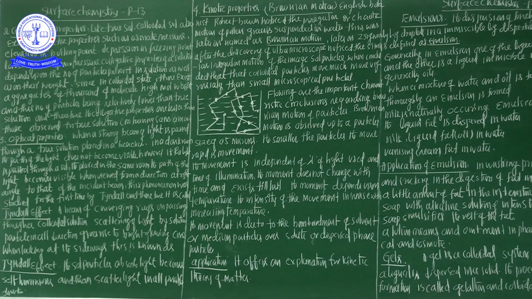That is why scattering of blue light is maximum.